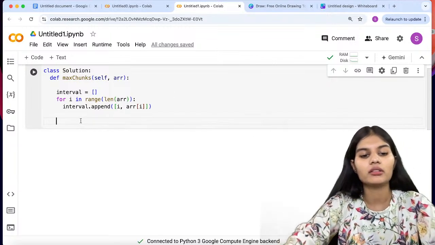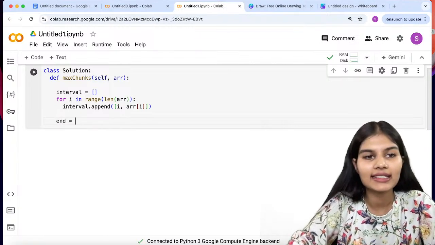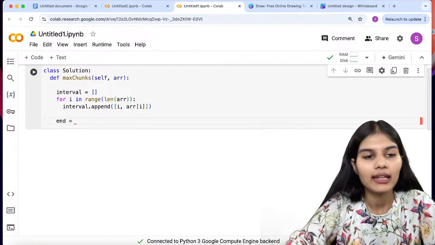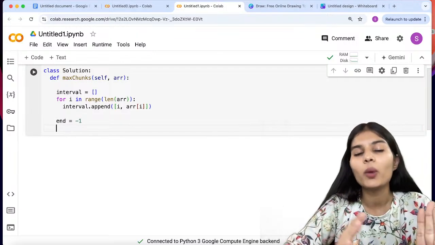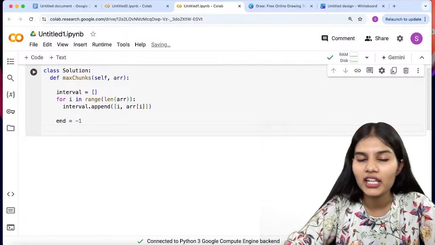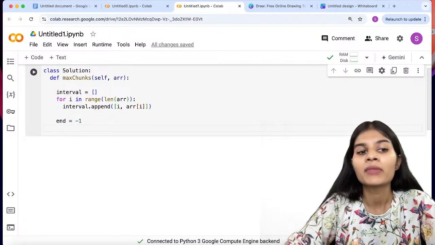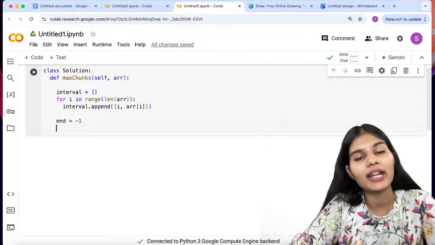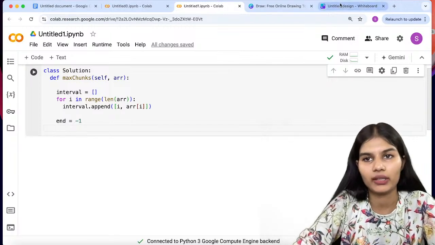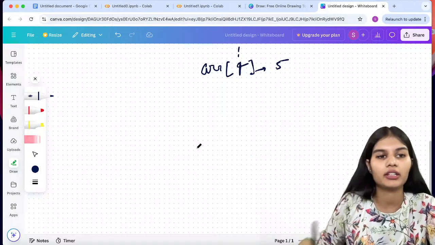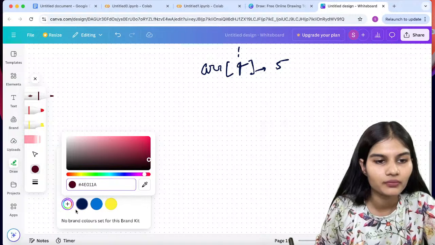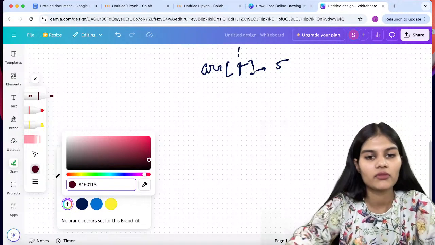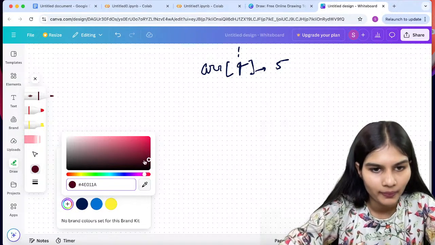Okay, starting here, I would just take a variable, let's say that is equal to end, and for end I'll be putting -1. Now if you don't know, I would just tell you, whenever you do the indexing from left to right, that is positive, and whenever you do the indexing from right to left, that is negative. Okay, I'll just put this particular thing again over here. Just let me change the color now.